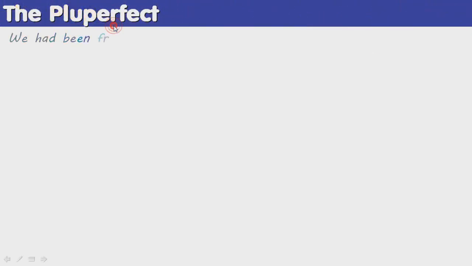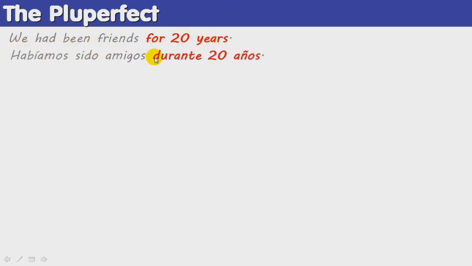The pluperfect. Some more examples. We have been friends for 20 years. Habíamos sido amigos durante 20 años. Or, habíamos sido amigos por 20 años. So notice that when in English we want to express for plus duration, in this type of construction, had been or had done something for a certain period of time, in Spanish we have two possible ways of translating the word for. Durante plus the duration, or por plus the duration.